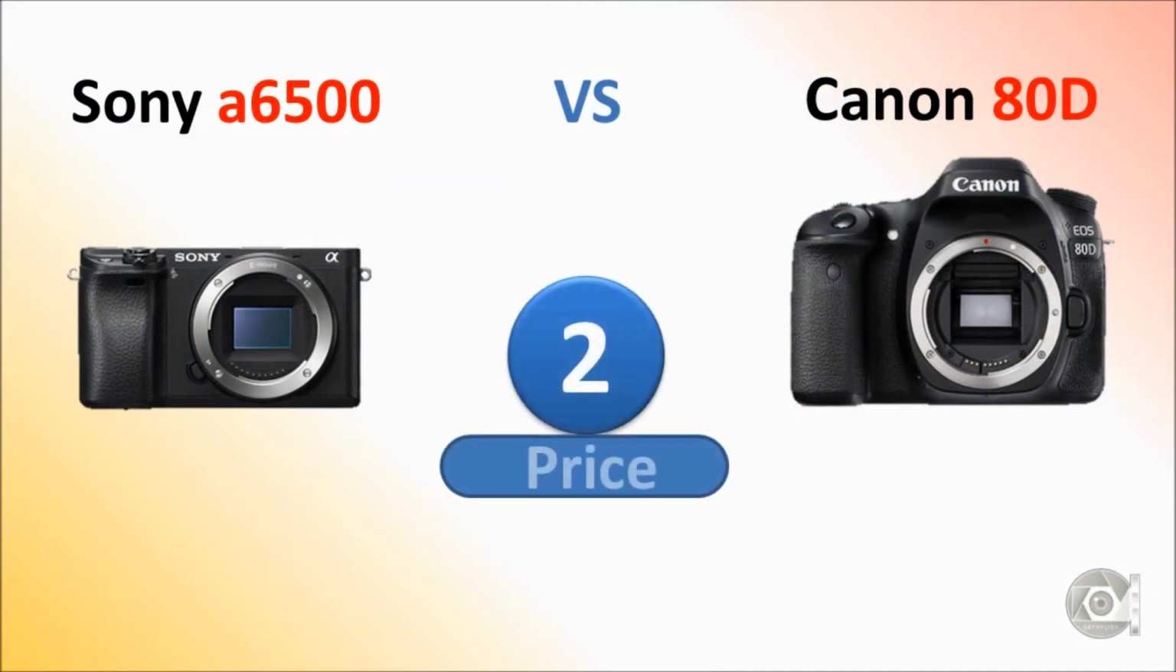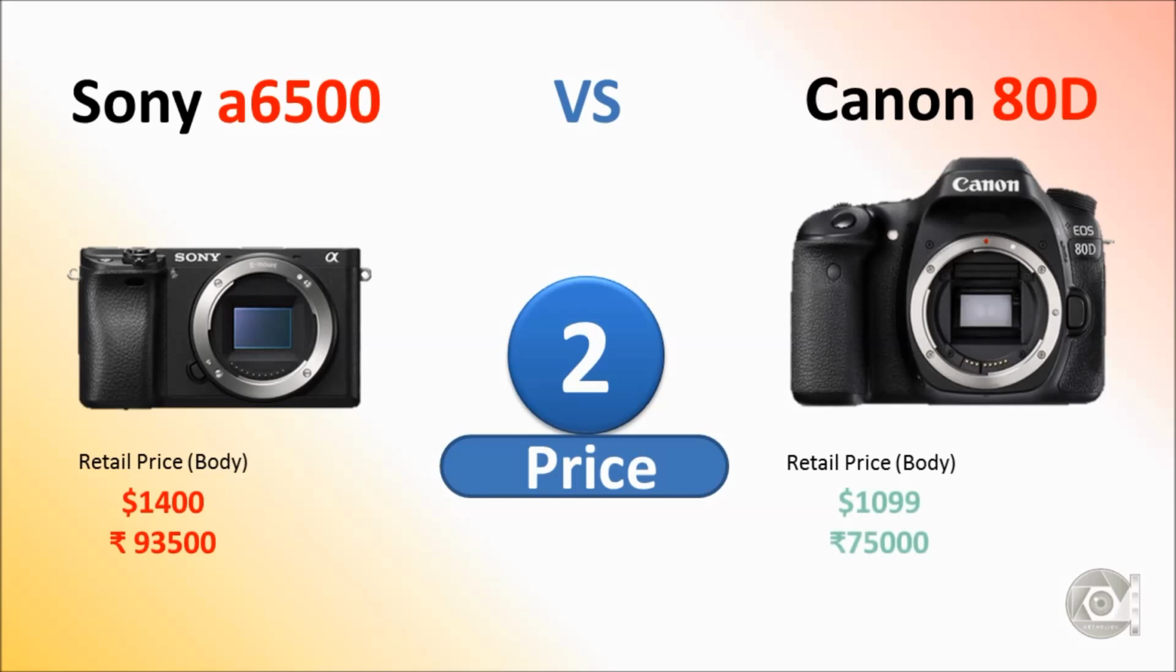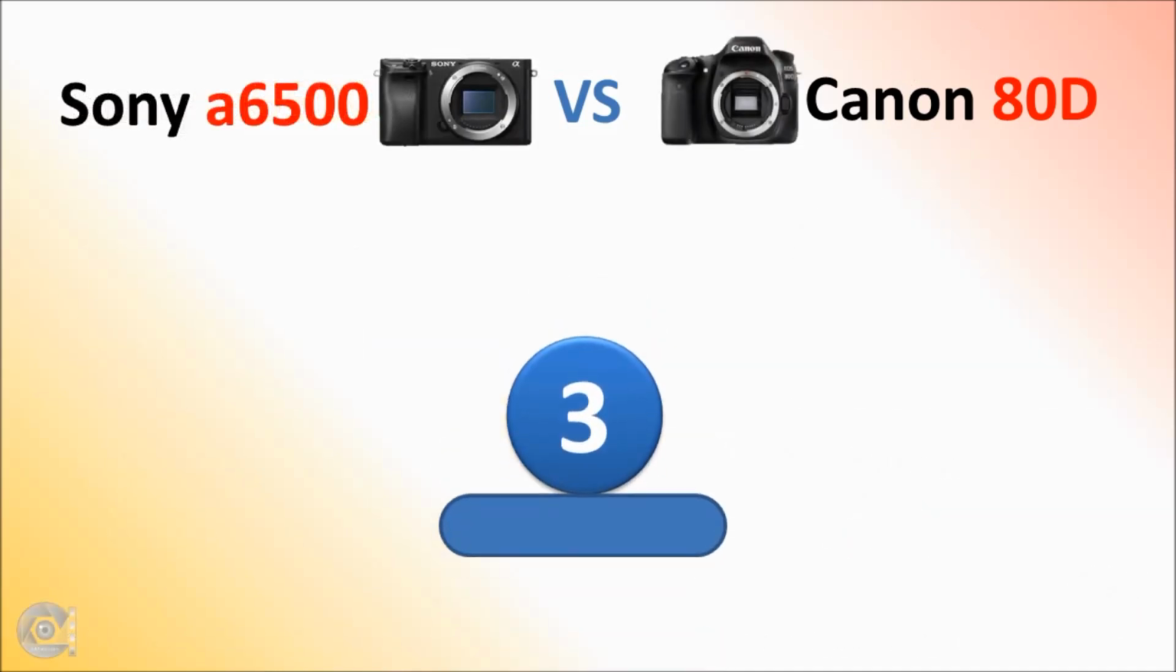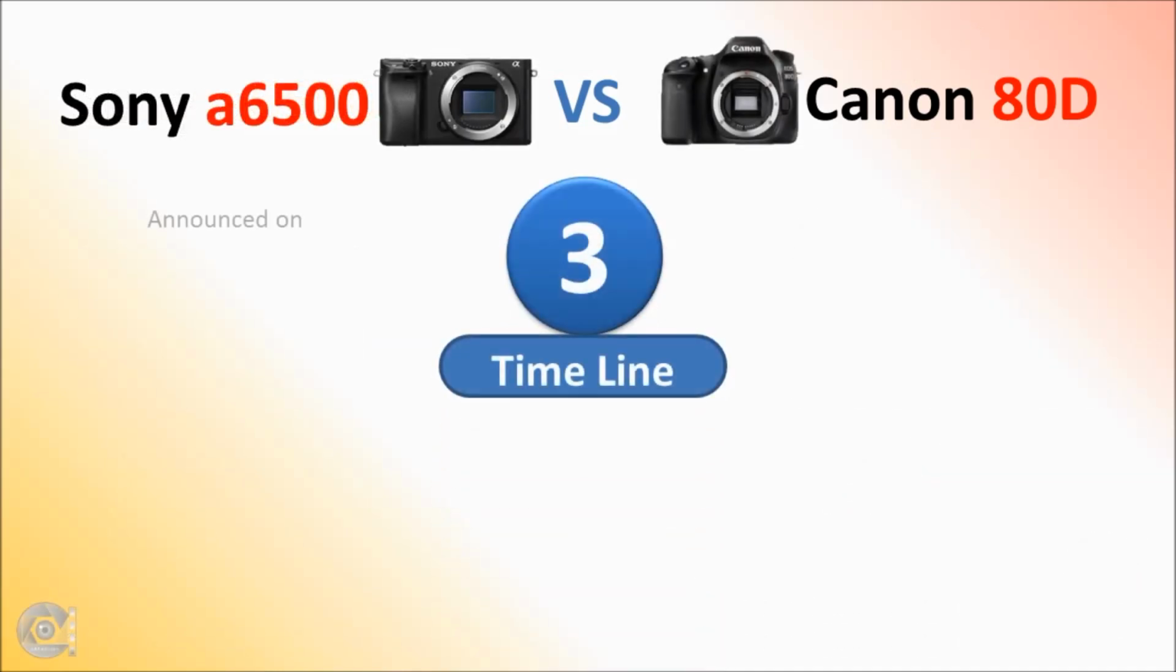Number 2. The price. Sony a6500 retail price of the body is $1400 USD, 93,500 INR, whereas Canon 80D is 1099 USD, roughly 75,000 rupees.